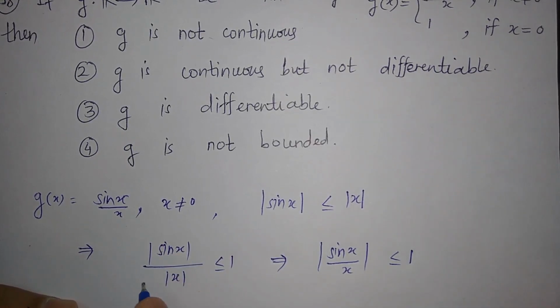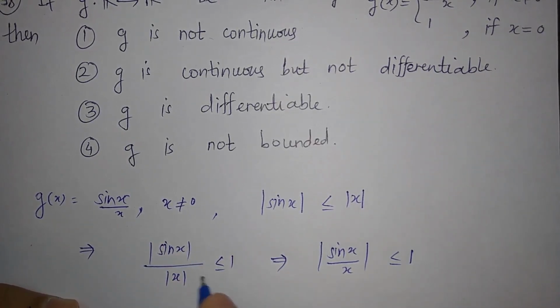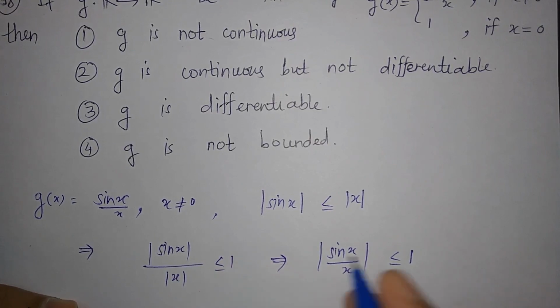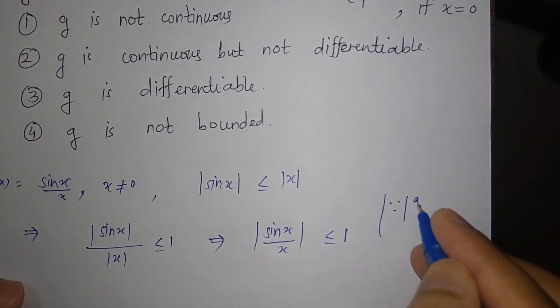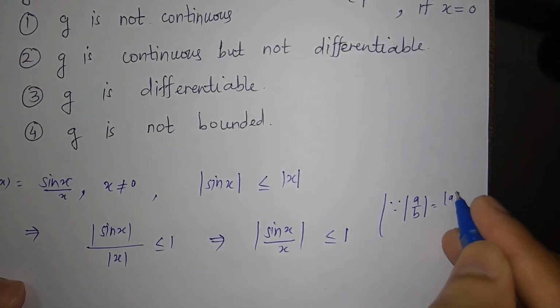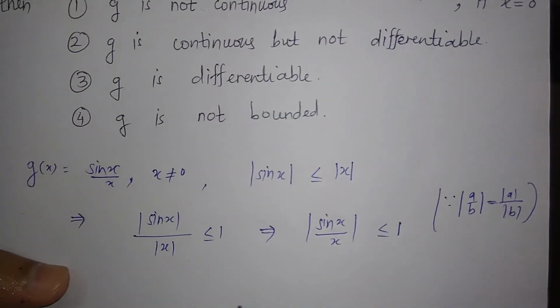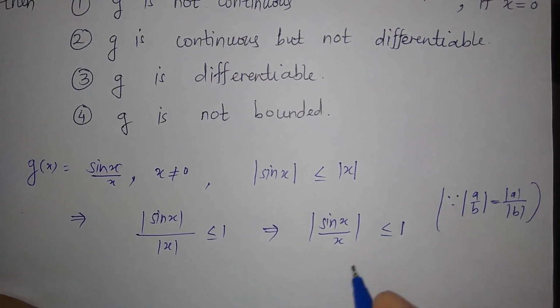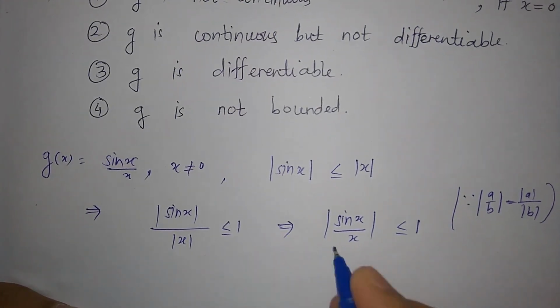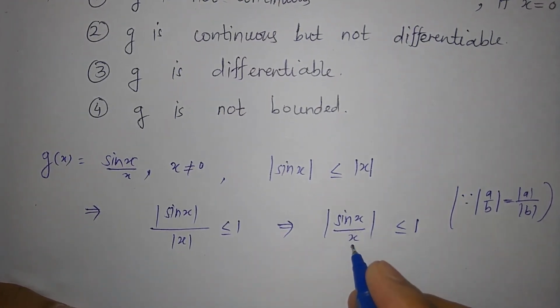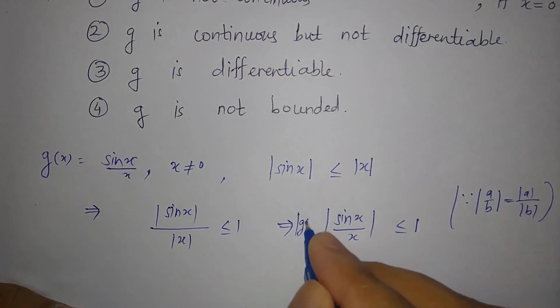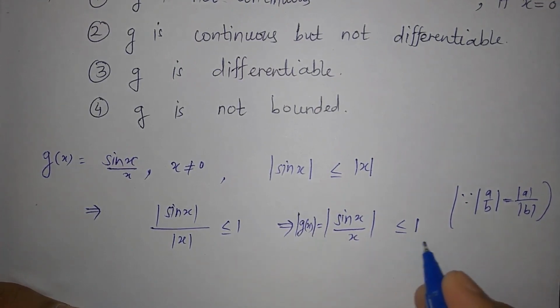Mod a upon mod b is equal to modulus of a upon b. I am using this property, modulus of this is equal to mod of a upon mod of b whenever b is not 0. But we know that sin x upon x is just g of x, so this is modulus of g of x is less equal 1.